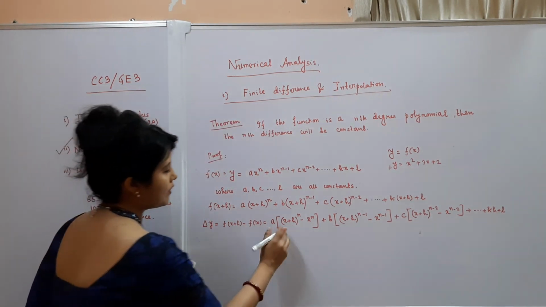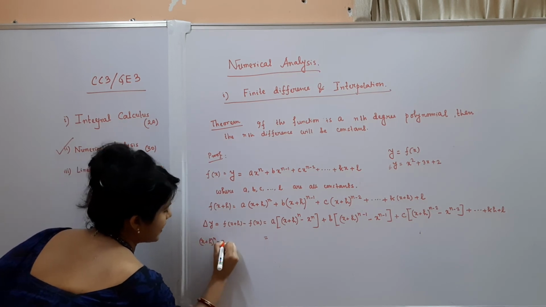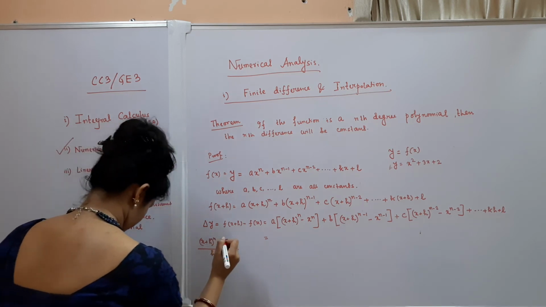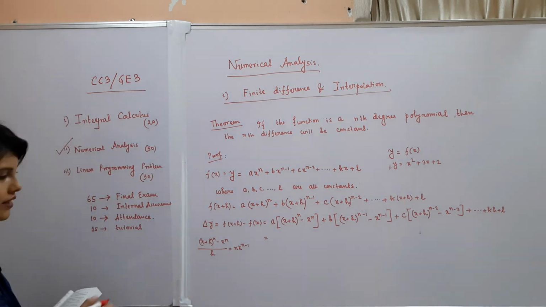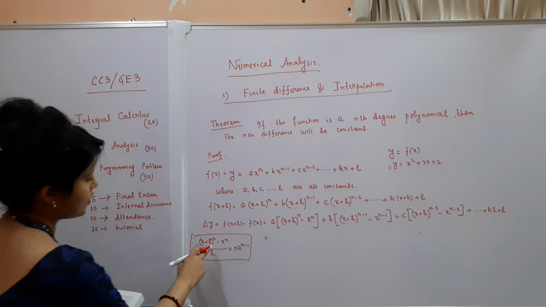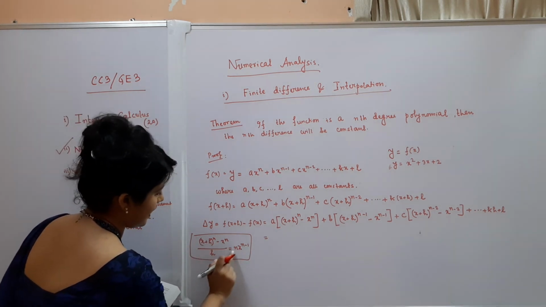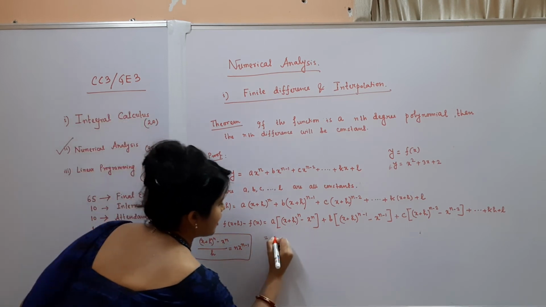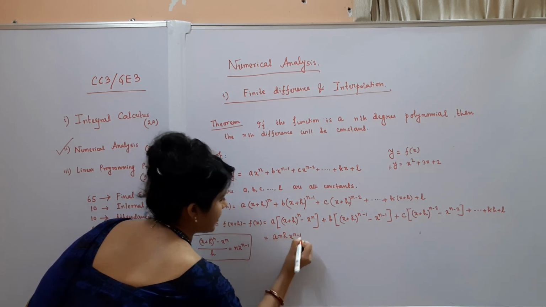Now we know that (x plus h) to the power n minus x to the power n, divided by h, is equal to n x to the power n minus 1. We already know this is a known relation. So if we substitute n h x to the power n minus 1 in the place of this, we will get a n h x to the power n minus 1.